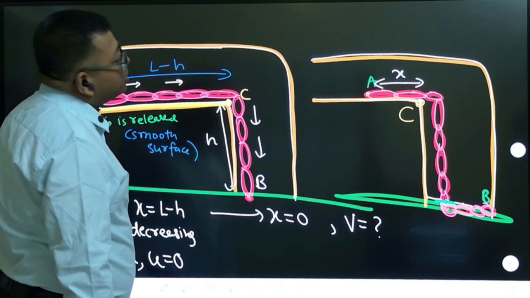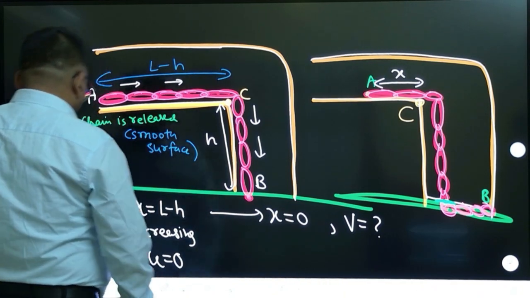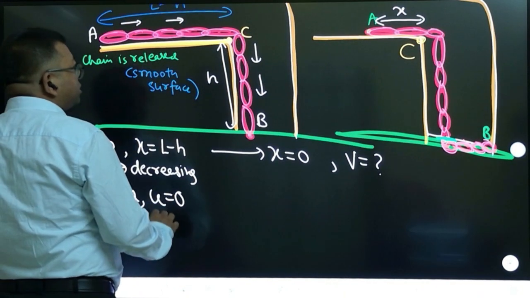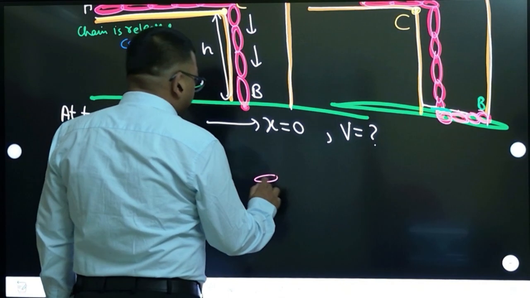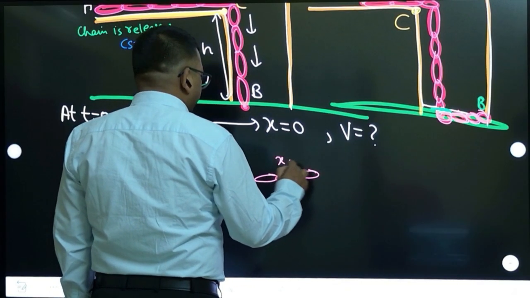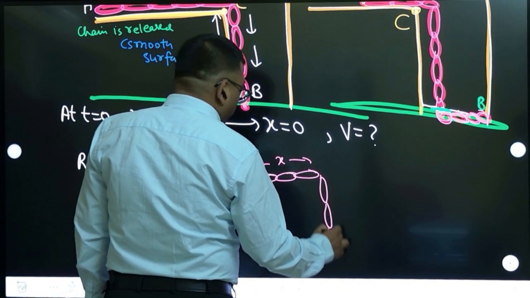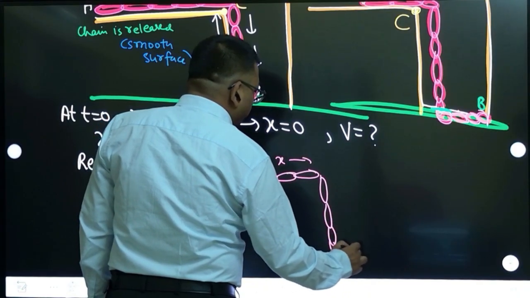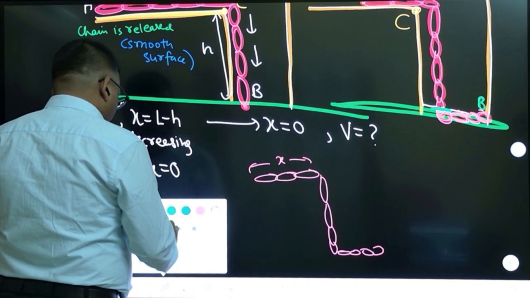So that is what we need to understand. First I will try to solve the basic approach. The basic approach is, let us consider that this portion of the chain which is right now on the table, some length x is there, and some portion is hanging, and some portion is again depositing on the ground. Forget about that part.